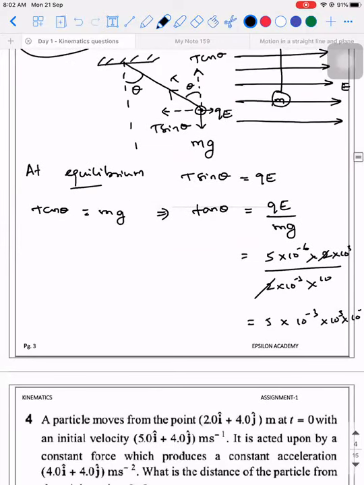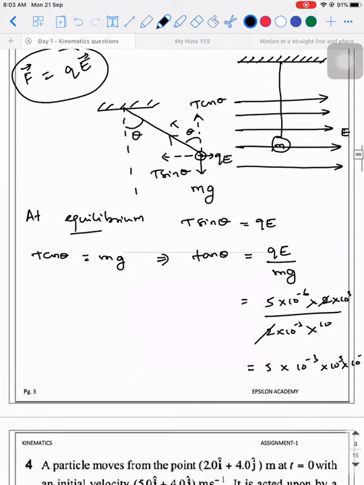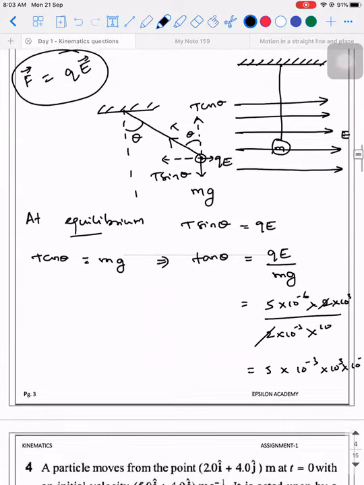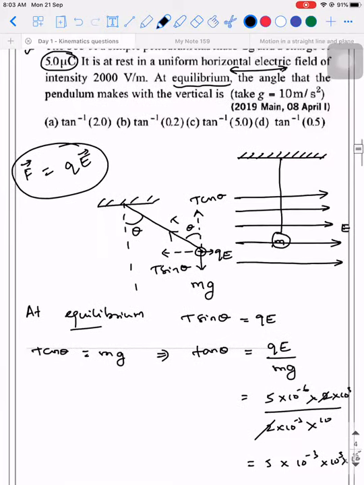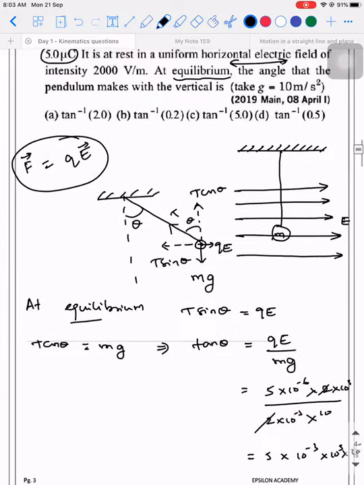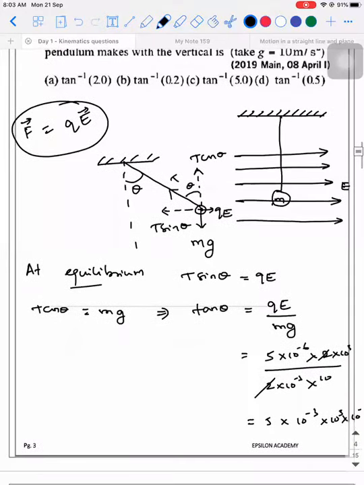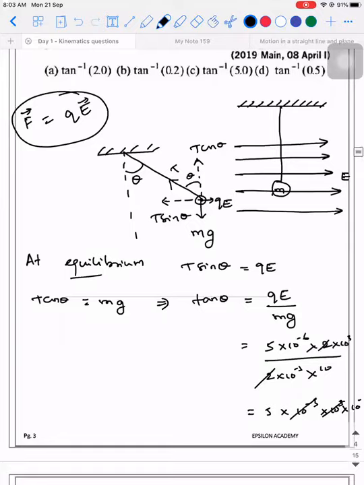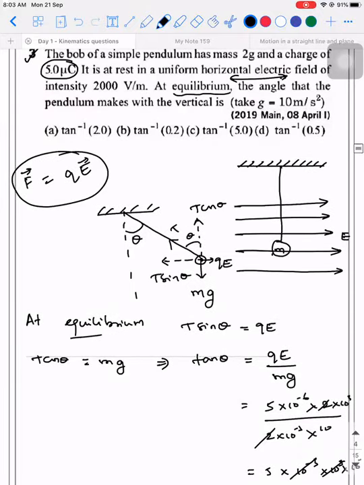5 into 10 power minus 6, 2 into 10 power 3, correct? By 2 into 10. Tan inverse 0.5. Is it coming? Okay, minus 3 cancel. So tan inverse of 0.5. The option is D. That's right. Let me check. So this was the third question, right? Yeah, third. D is the option.